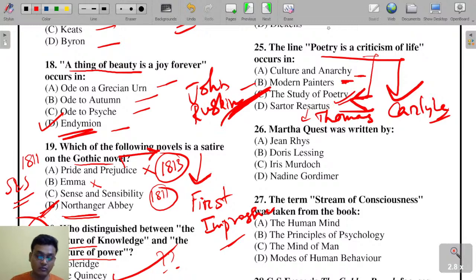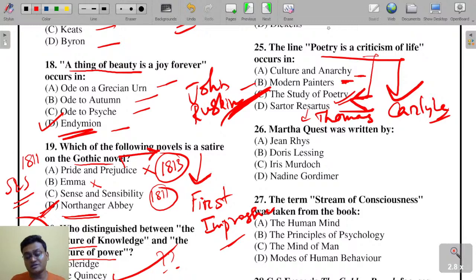Culture and Anarchy is another work by Arnold, and Modern Painters is a work by John Ruskin. Thomas Carlyle has written Sartor Resartus, which in English can be said as Tailor Retailer.